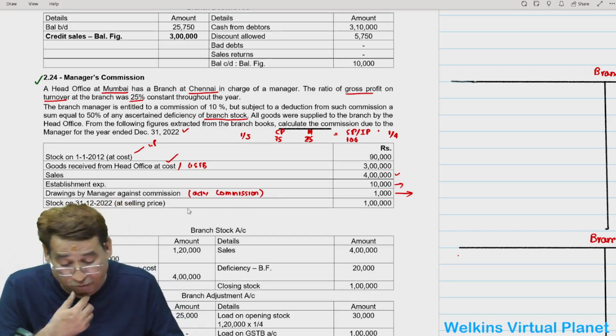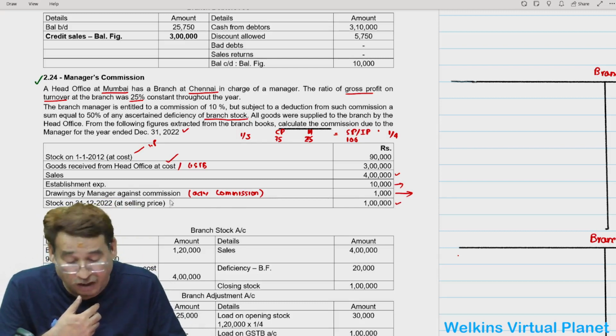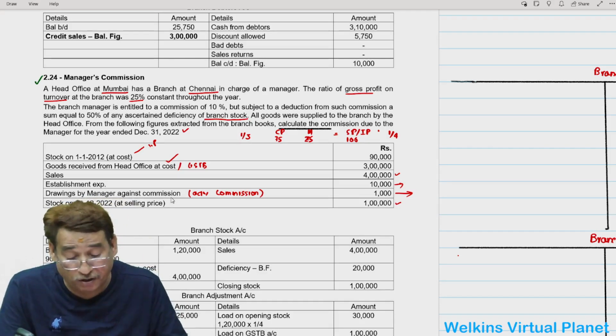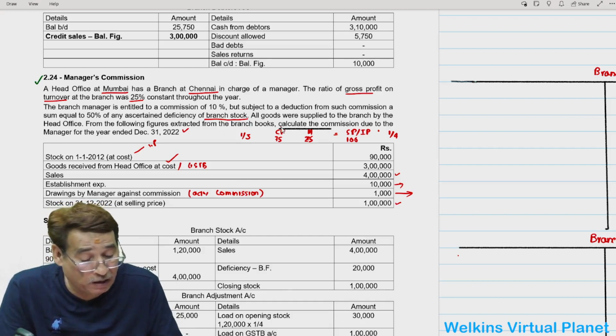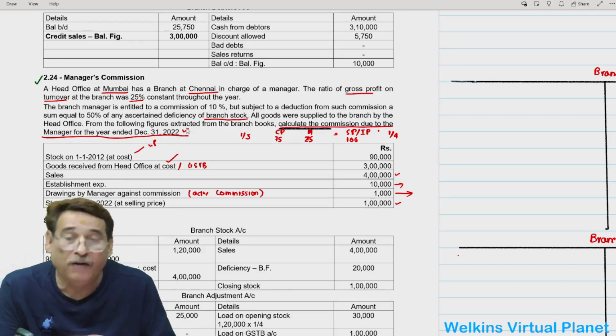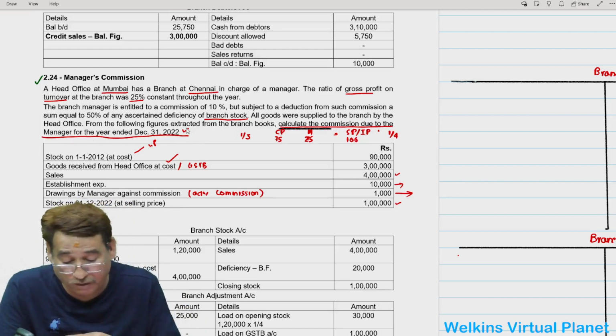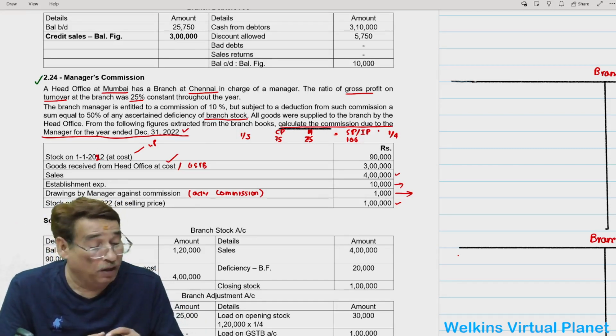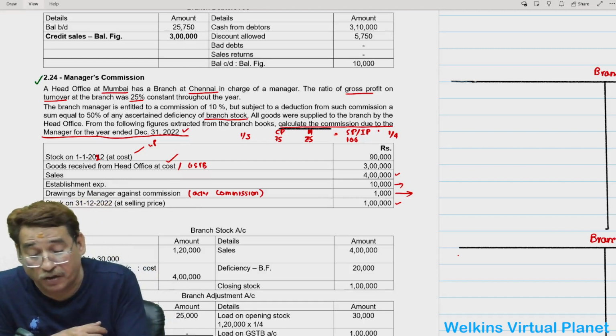Besides the opening stock, we have got closing stock, but closing stock is given at selling price. That means it is given at invoice price. This is the question. Now what is the demand of this particular question? Actually the demand of the question is to calculate the commission due to the manager for the year ended so and so. Actually this is the only demand of the question. Take care of the date: 1/1/2022, and closing date is 31st of 12/2022. So now we can solve this particular question, correct?